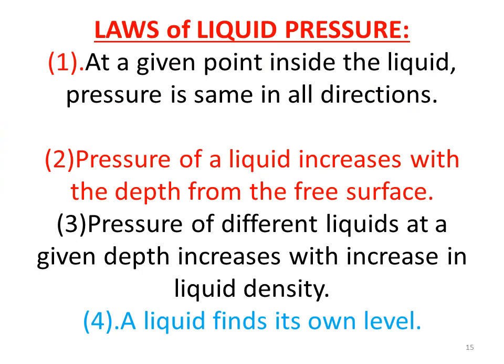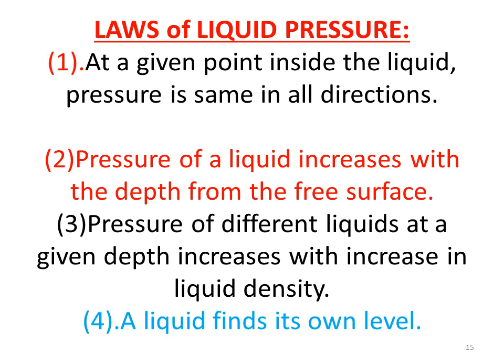Laws of liquid pressure. Number 1, at a given point inside the liquid, pressure is the same in all directions. In the horizontal plane inside a liquid, pressure is the same in all directions. Next, the pressure of a liquid increases with the depth according to the formula P is equal to HdG.